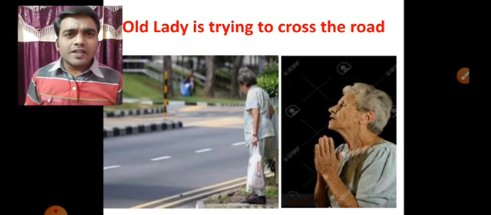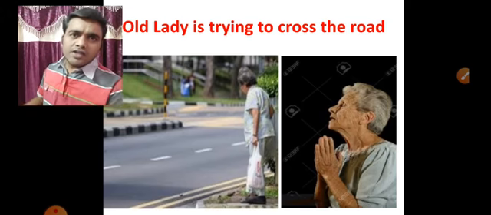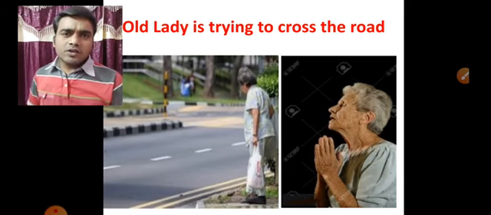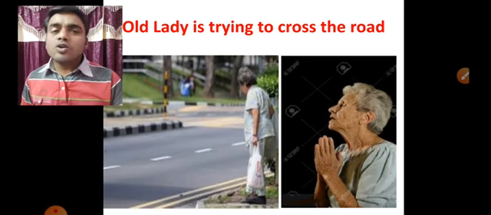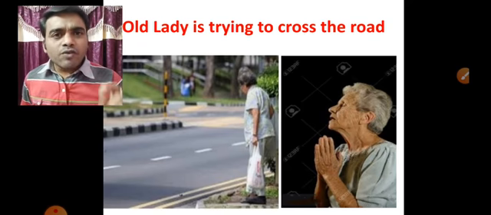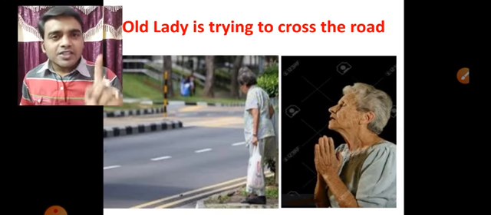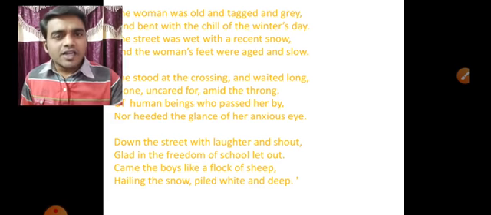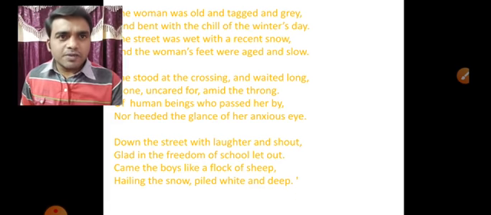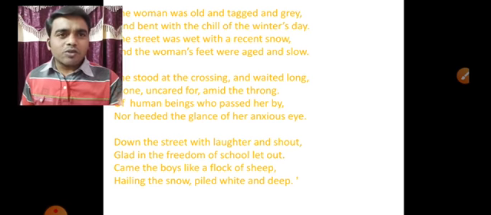She has been standing there for a long time. Others who came by, they crossed the road and went. But this lady was unable to cross. Why was that lady unable to cross that road? Yes, you are right. She was unable to cross because she was aged and the road was slippery, and moreover nobody cared about that lady.